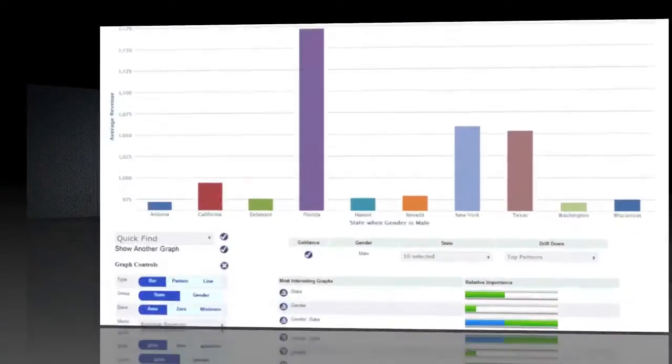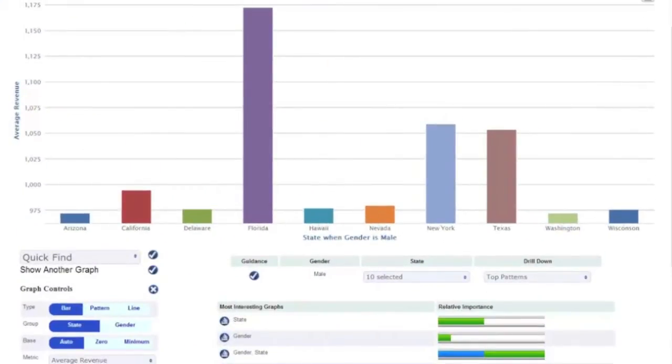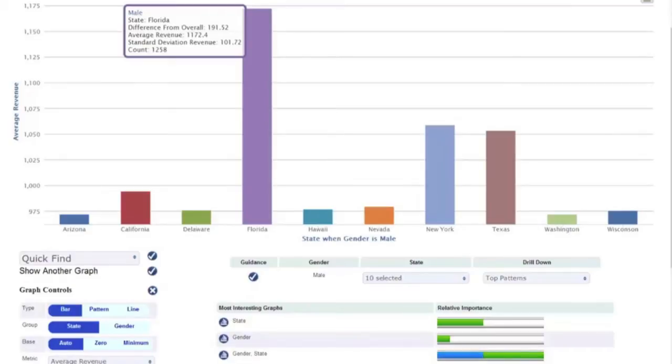If you only analyze this graph with visual analysis, the visual outlier, males from Florida, would be obvious. But whenever you have more than one variable, you can't rely on just visual outliers.